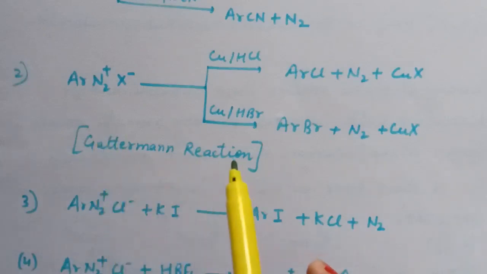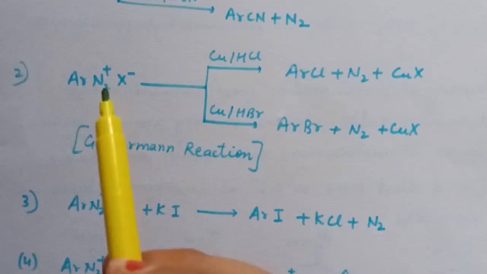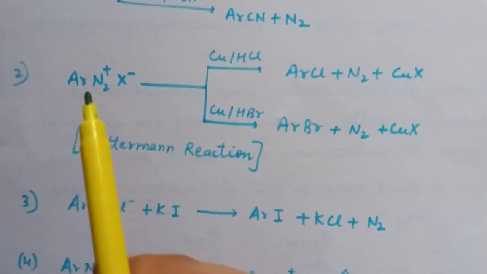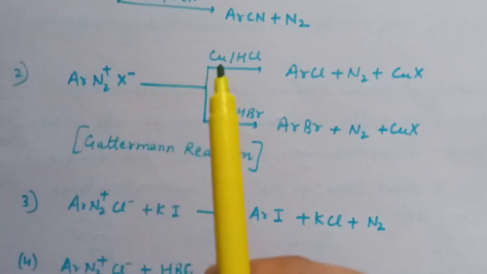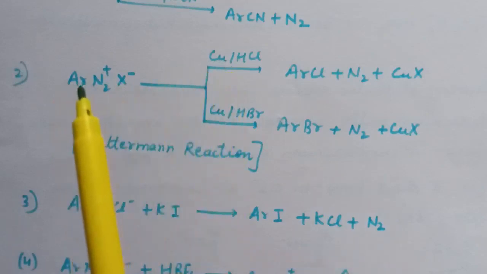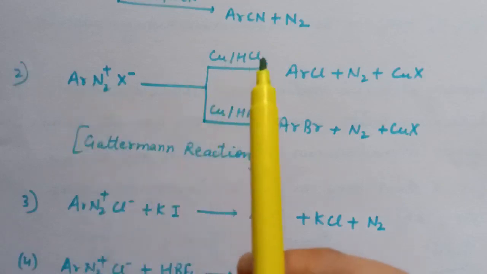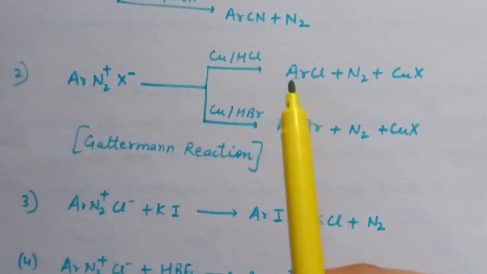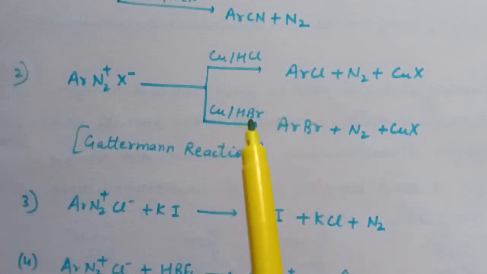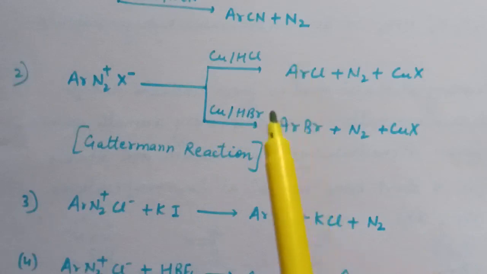Next is Gattermann reaction. Chlorine or bromine can also be introduced in the benzene ring by the treatment of diazonium salt solution with corresponding halogen acid in the presence of copper powder. So when this arene diazonium halide is treated with copper in presence of HCl, here Cl group is introduced at aromatic ring, and in presence of copper and HBr, here bromine is attached to aromatic ring, and these reactions are known as Gattermann reactions.